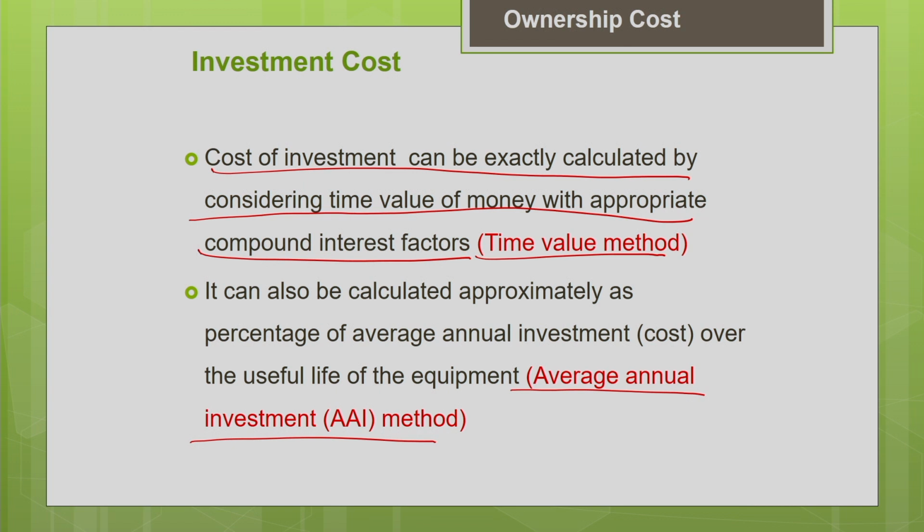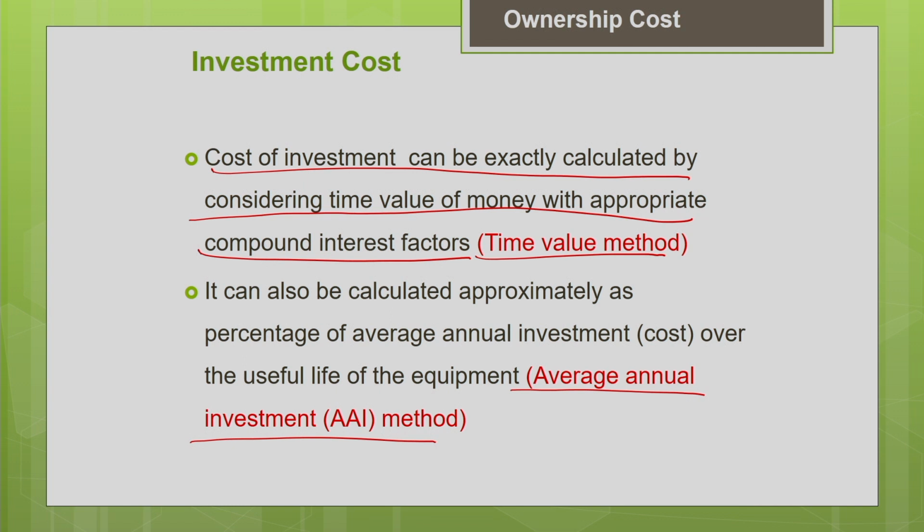To convert the cash flows which are occurring at different time intervals to a particular time period, I need to use some compounding interest factors. So you will be making use of that in the time value method, which is more accurate. There is another method which is going to be approximate. It is called the average annual investment method.